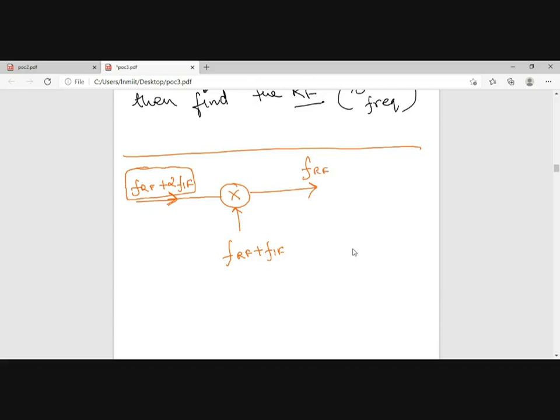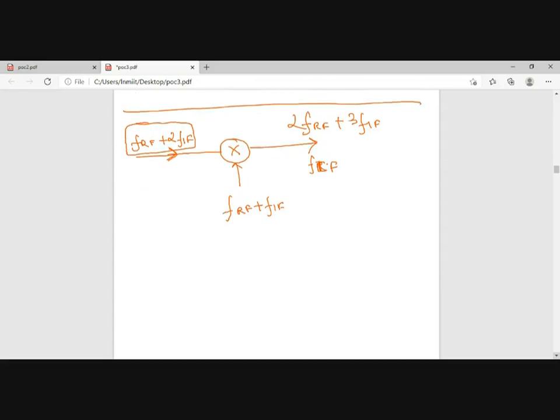What will be my output? 2 FRF plus 3 FIF, and what will be the second output? FIF. Okay? And if the same structure is used for FRF and FRF plus FIF, as we did just now, it will also generate 2 FRF plus FIF and FIF.